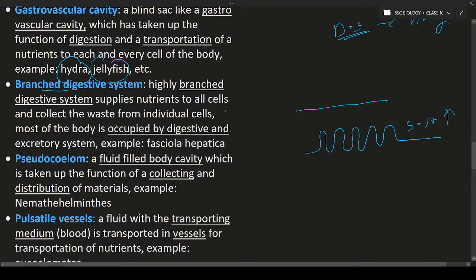During that time, the supply of nutrients and also collecting of the waste materials will be easier. As a result, most of the digestive system of these organisms is occupied by the branched digestive system. Example, if you see Fasciola hepatica, in these organisms you will see the branched digestive system. Okay.